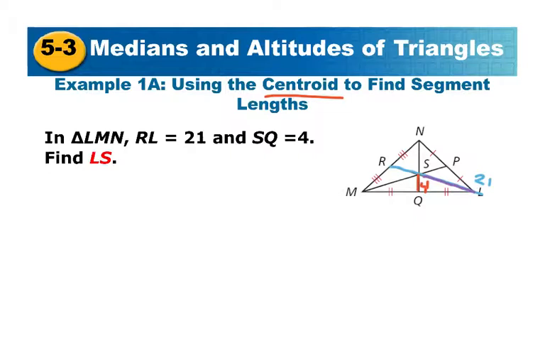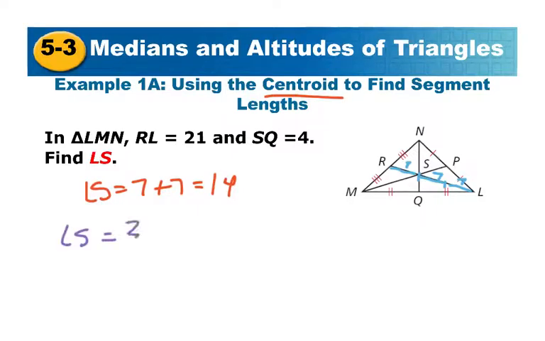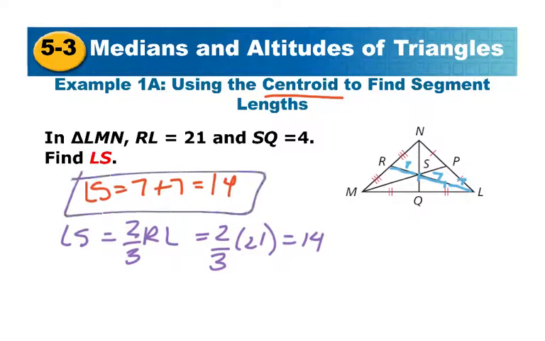The way that I think about it is I break it up into its thirds. If this entire thing is 21, then each of the pieces is 7. Then it's a lot easier to identify that LS is just going to be 7 plus 7. But if you want to use the formula, you can say that LS is going to equal 2/3 of RL, and so 2/3 of 21 is 14. But again, I like the visual of it, so I like to break it up into its pieces.